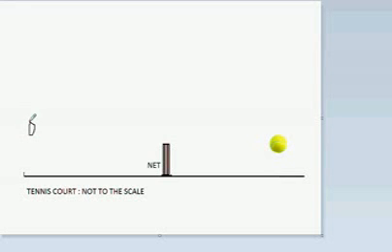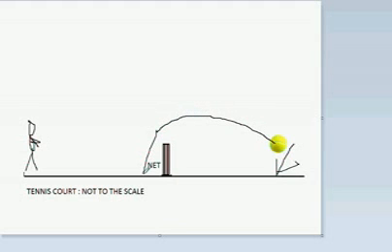The second thing is known as drop, which I'll tell you about now. What is a drop? The player is standing behind. You are here, and you do a slice. What the slice does is make the ball go and just drop near the net. After the bounce, the speed will decrease, so it won't follow this trajectory. Instead, it will just fall here.